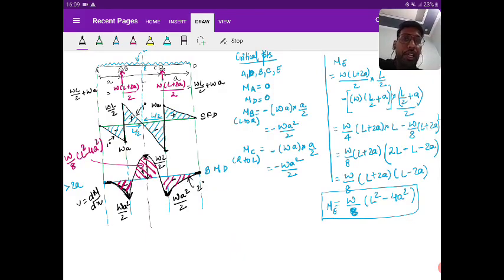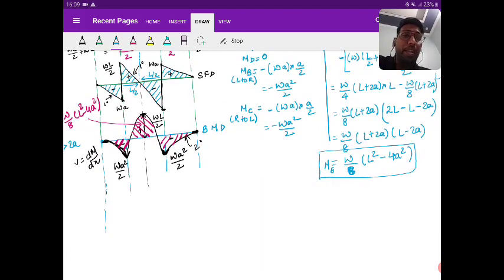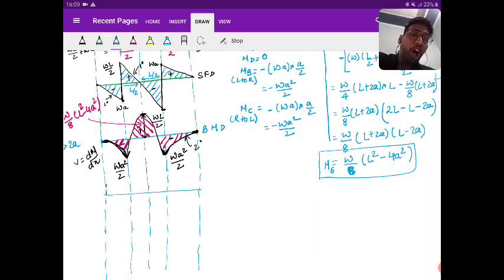Now, when L is equal to 2A or when L is less than 2A, will there be any effect at the points A, B, C and D?